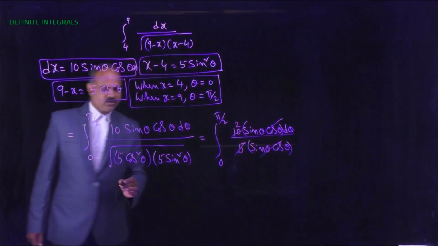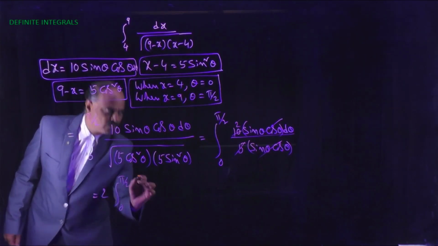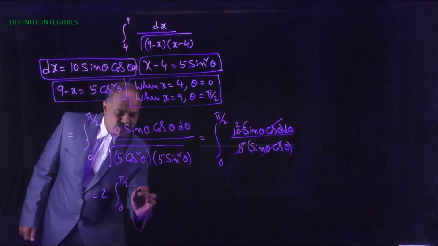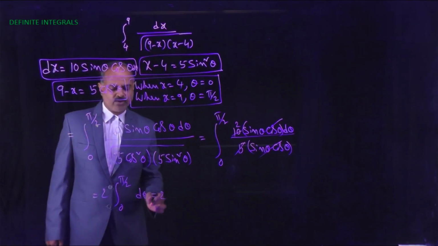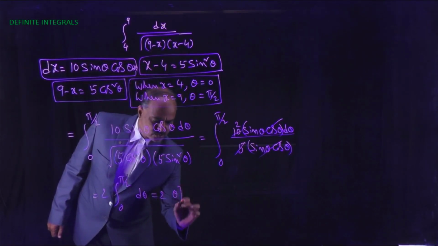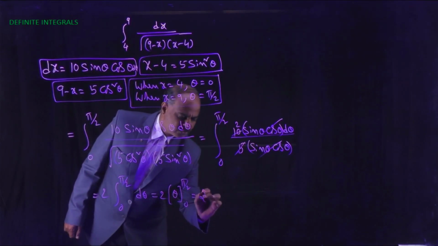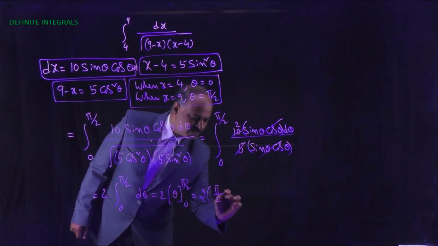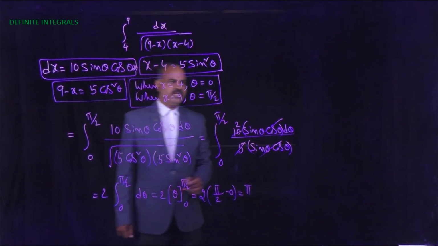So that equals 2 into integral 0 to pi by 2 d theta. Now this equals 2 into theta, limits 0 to pi by 2, that is 2 into pi by 2 minus 0, which equals pi.